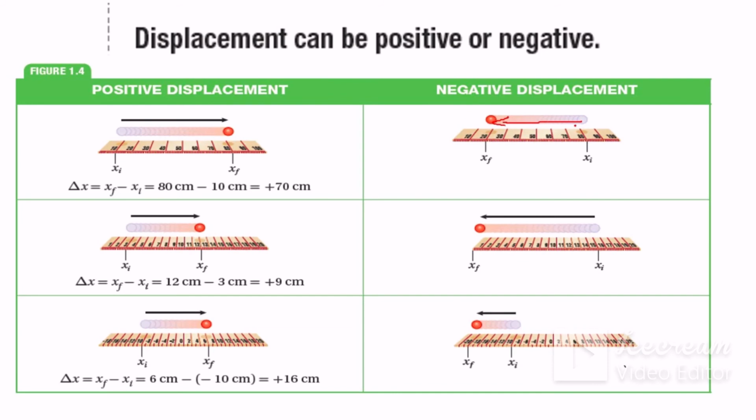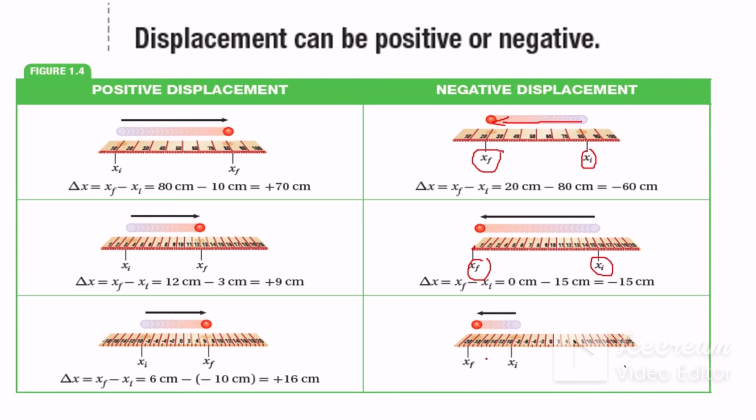Now when the ball moves to the west, it will be a negative displacement. Where is the final here? The final starts from here, and the initial here. We should start from the final. 20 minus 80 equals minus 60 centimeters. The same thing here, okay? We search for the final and start from 0 here. 0 minus 15 equals minus 15. Here, start from the final, the final minus the initial.